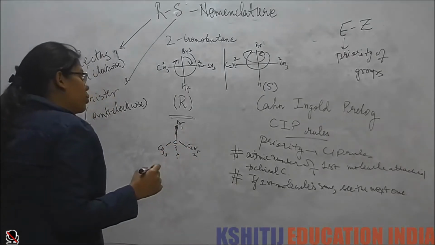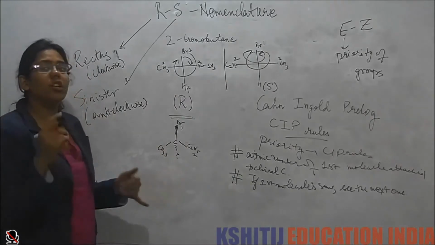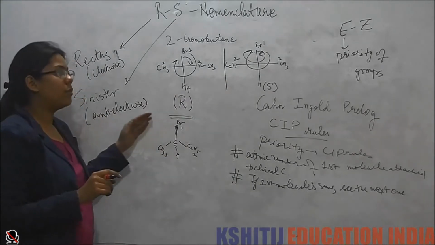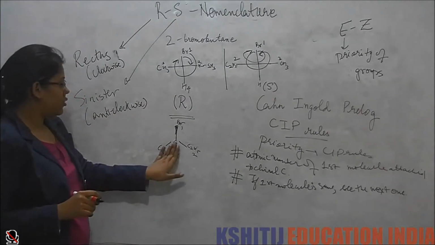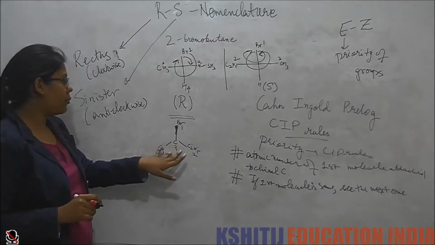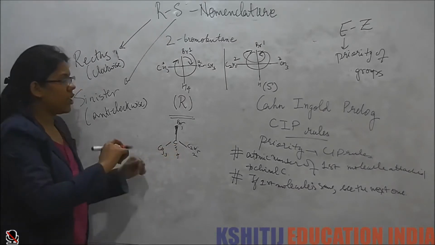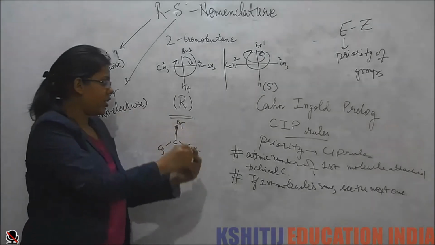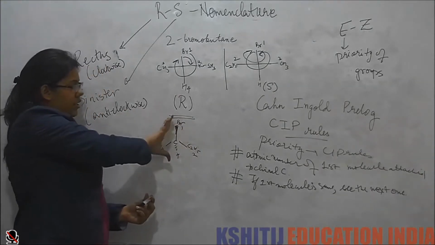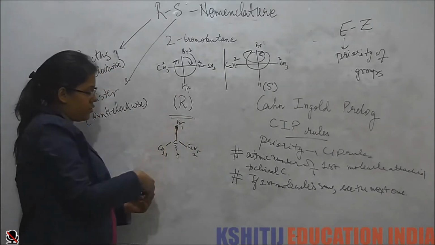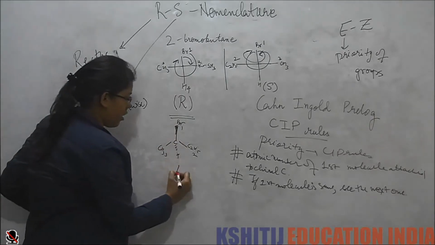Now if I view, always keeping the lowest priority group in the back of the plane. So this has to be always in the back of the plane. And then I see the rotation. So how is it rotating? It is going from first, in the clockwise direction. So that means this is R.